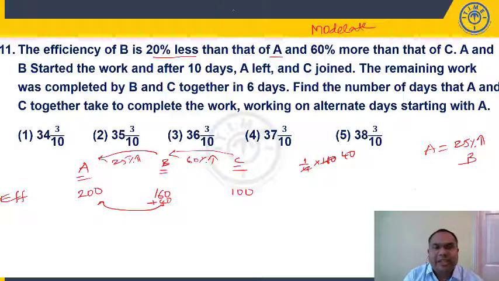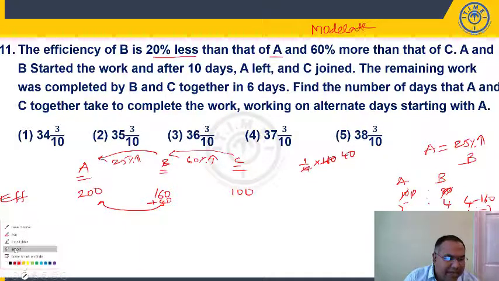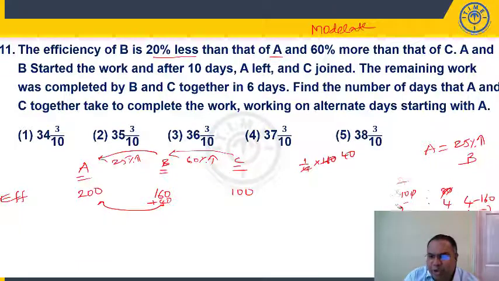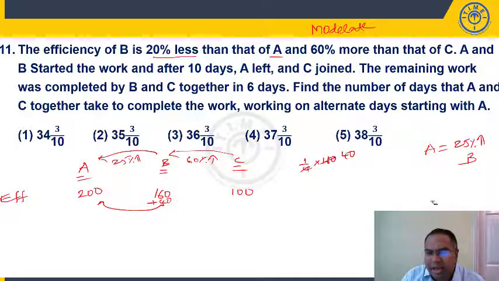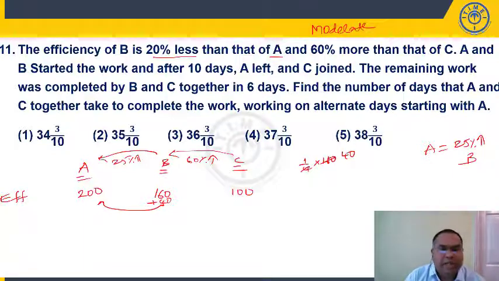Now don't get into this saying that A here, B here, B is 20% less, A 100, B 80. So the ratio is 5:4. So 4 parts 160, then 5 parts how much? Don't do all this. That is not required, right? So B is 20% less than A. That means students, A should be 25%. That's a standard result, right? A should be 25% more than B. 25% means 1/4. 1/4 of 160 means 40 more. So A's efficiency is 200.